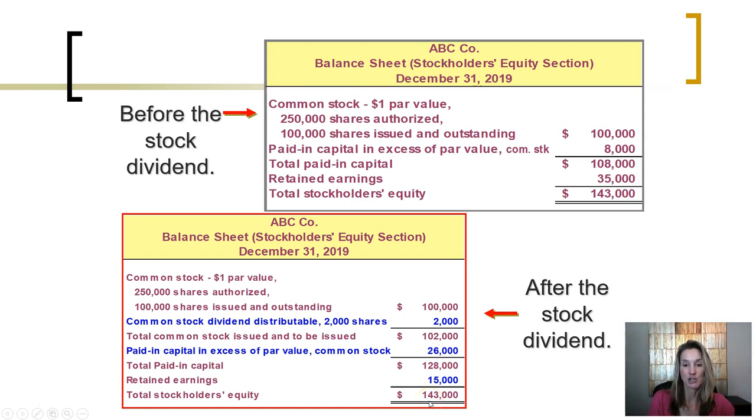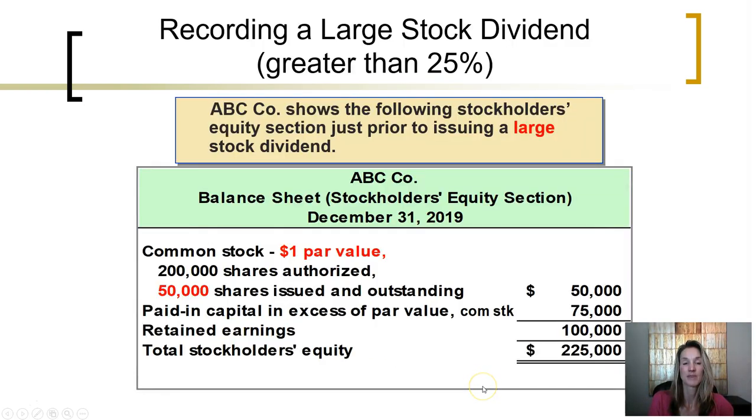Overall, equity did not change. What happened was within equity, some of the accumulated profits or the retained earnings were distributed and are now a part of paid in capital. So stock dividends do not affect overall equity. They just affect the distribution of equity within.